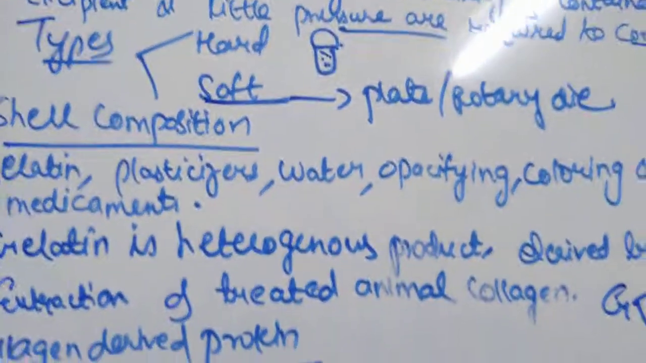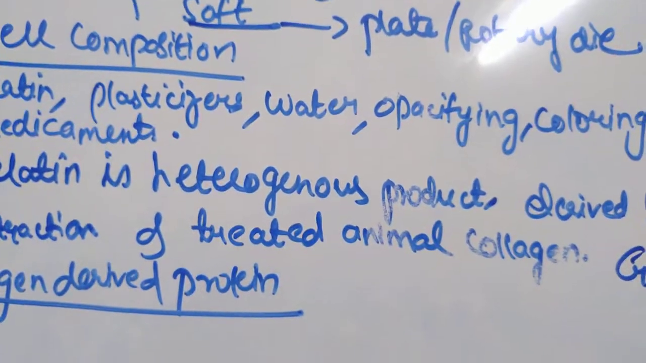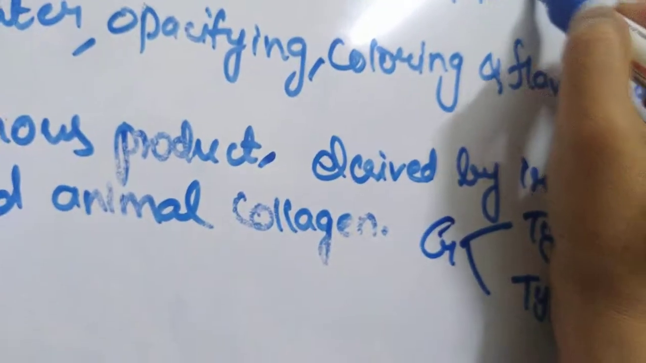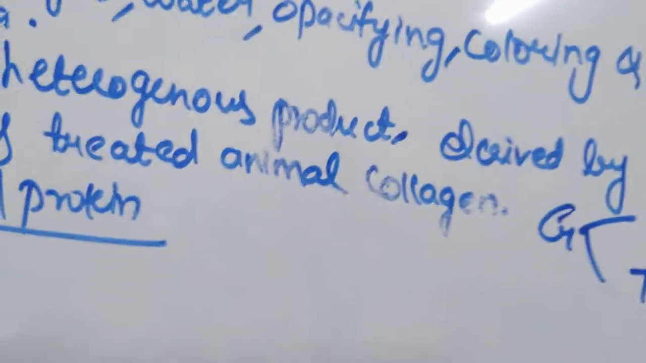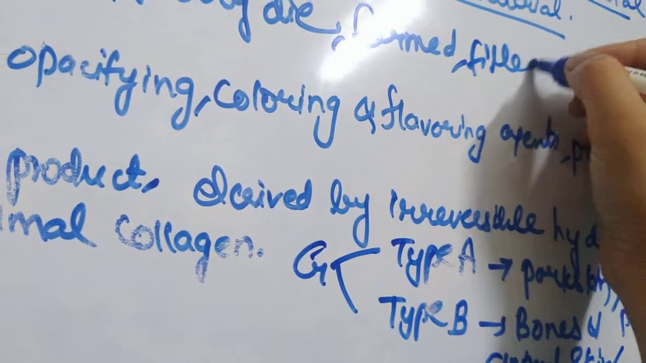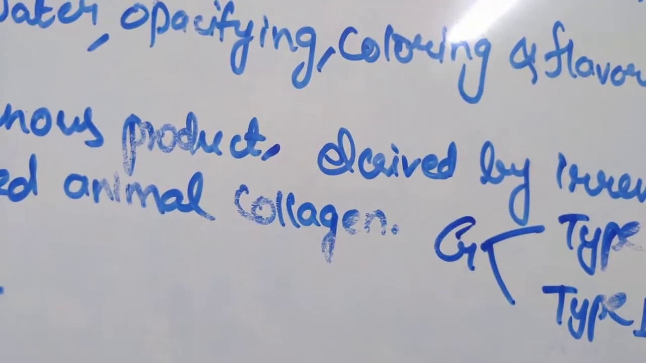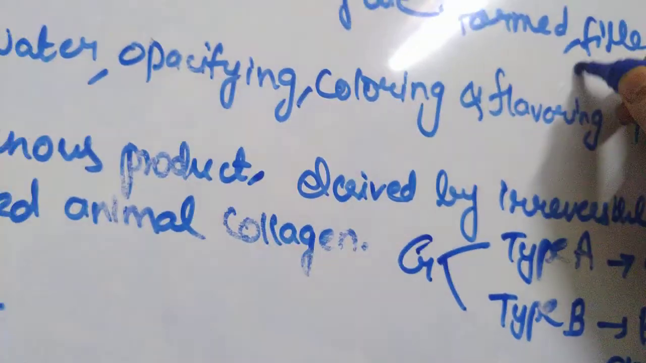Here soft capsules are made by a rotary process or a plate process in which they are formed, filled and sealed in a single operation.